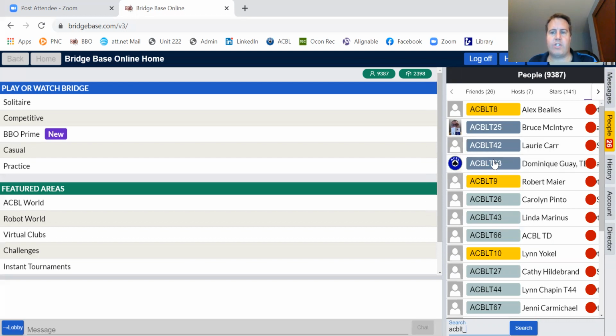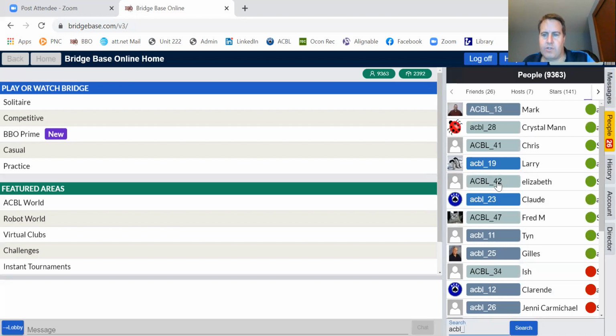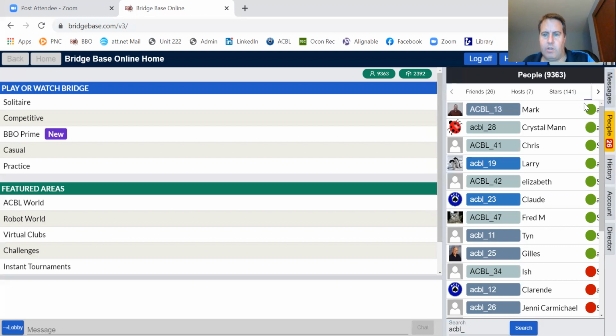So that's how you'd reach out to a director, and you want to reach out to a director that's online at the time, because that means they're working, okay? And they can look at the results and look for any adjustments. So you'd look for anybody that is available. You could just reach out and send them a message.